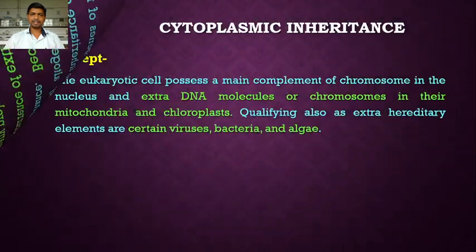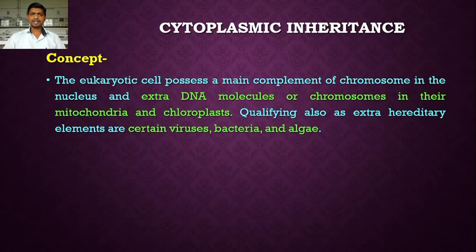Another example is the eukaryotic cell, which possesses a main complement of chromosomes in the nucleus and extra DNA molecules or chromosomes in its mitochondria and chloroplast. Mitochondria and chloroplast are cytoplasmic organelles present in the cytoplasm. These organelles also possess DNA molecules. So we call it extra DNA molecule or chromosome present in the mitochondria and chloroplast. So two types of chromosomes here.